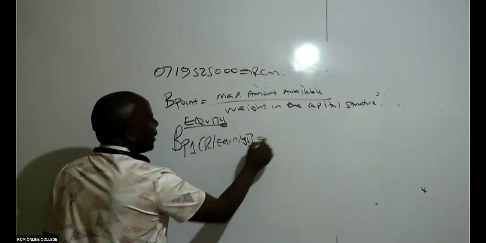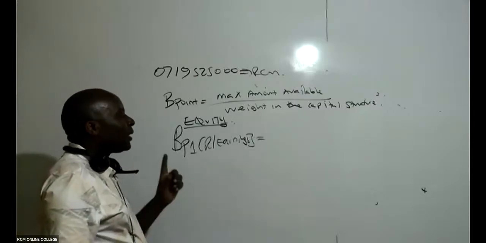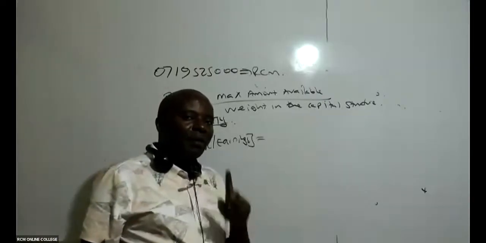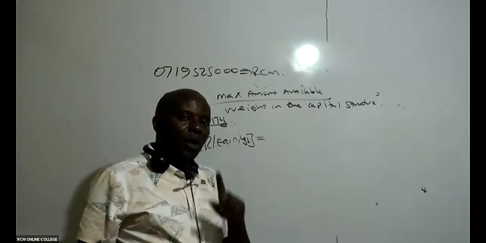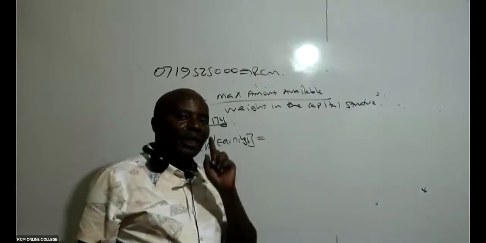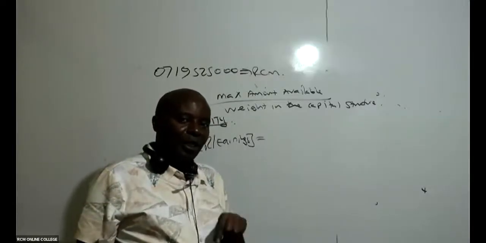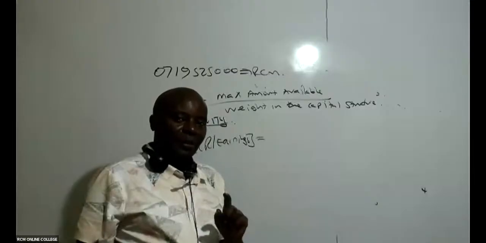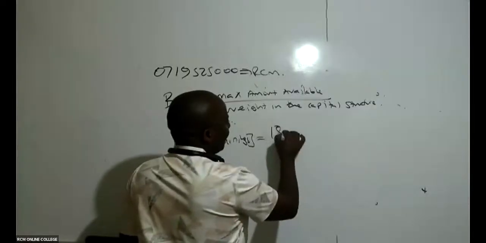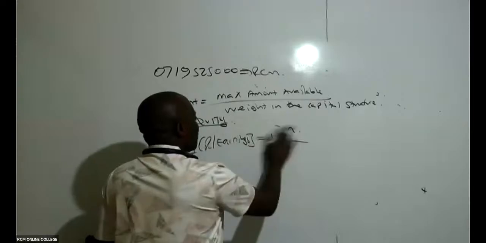Let me ask you guys a question. Has this examiner given me the maximum retained earnings for this particular project? Do I know how much I can withdraw maximally from the retained earnings account for this new project? They have told me they're going to give me 18 million maximum.